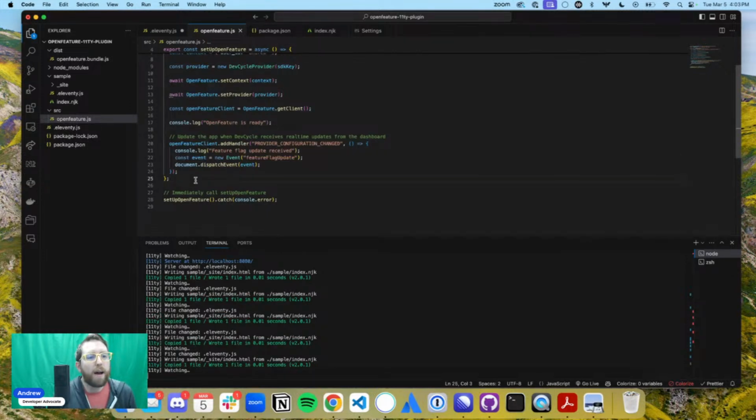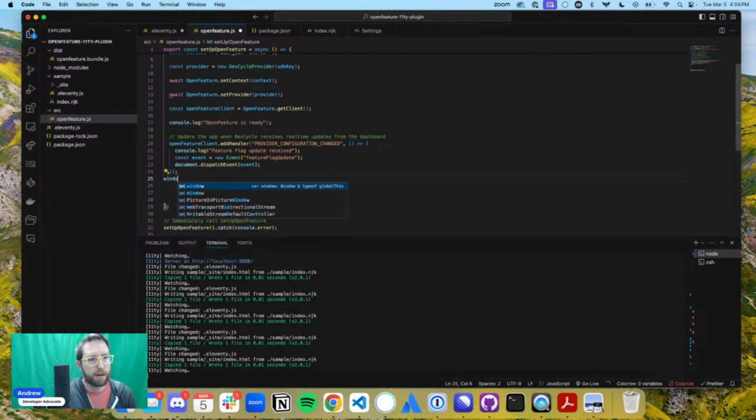Now, let's also define a new variable. Okay, good. Handle feature flag. I guess I did. Is this all here? Yes, window open feature client. Okay, set up open feature. Good. Okay. Open feature async. Awesome. Okay, so now we've got that set up and that's changing.